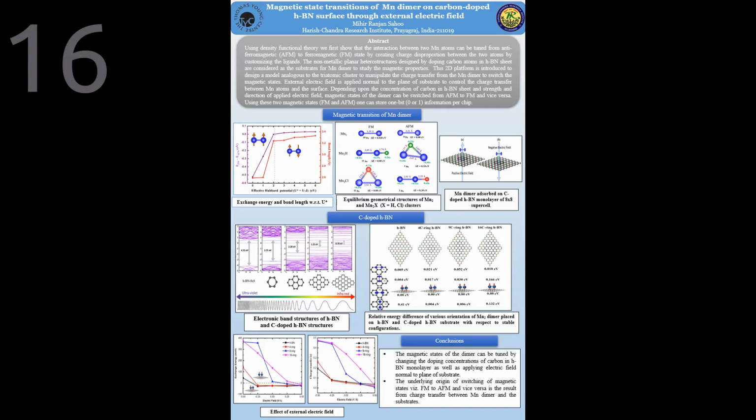External electric field is applied normal to the plane of the substrate to control the charge transfer between manganese atoms and the surface. Depending upon the concentration of the carbon in the hBN sheet and the strength and direction of the applied electric field, magnetic states of the dimer can be switched from antiferromagnetic to ferromagnetic and vice versa. Using these two magnetic states, one can store one bit, 0 or 1, of information per chip.